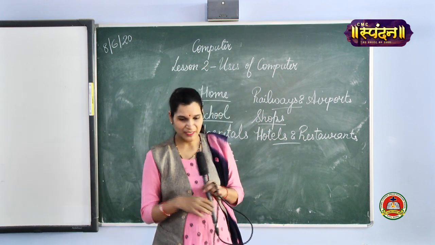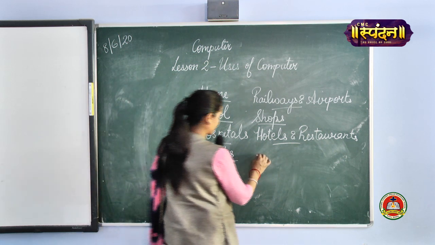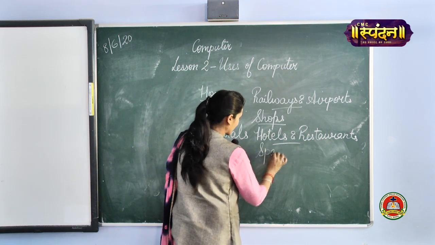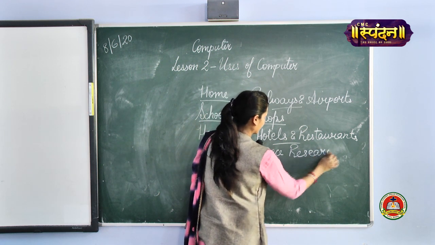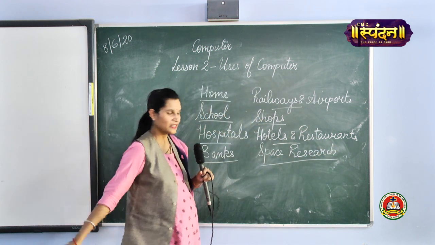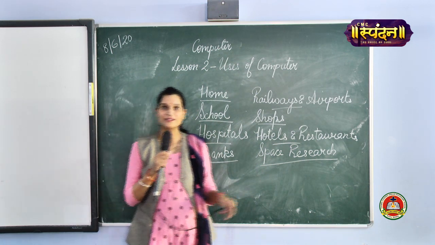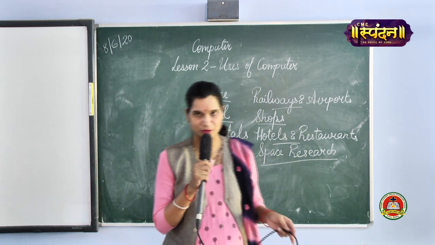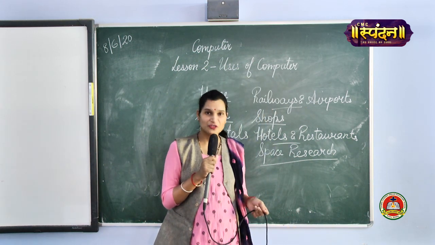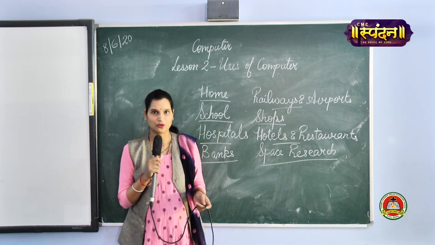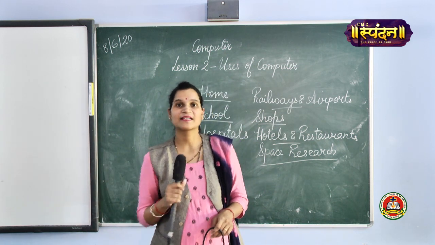Okay, now space research, one very good example I'll tell you, you'll understand very easily. In space research, have you all seen the Mission Mangal movie? Yes, I know every child must have seen this movie. Now what happens in the Mission Mangal movie? You have seen there are 5 to 6 scientists working on the computer. Why do they use computers? They use computers to track the record of the satellite and rocket, to launch the satellite and rocket.